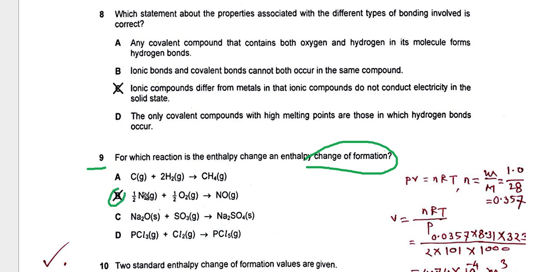So B is the right answer. 1 mole of nitrogen monoxide is formed from the elements nitrogen and oxygen, which should be in their standard states. Yes, nitrogen is a gas, oxygen is a gas, and the product is 1 mole of substance. The other is 1 mole of methane, but carbon is not in its standard state, so B is the right answer.